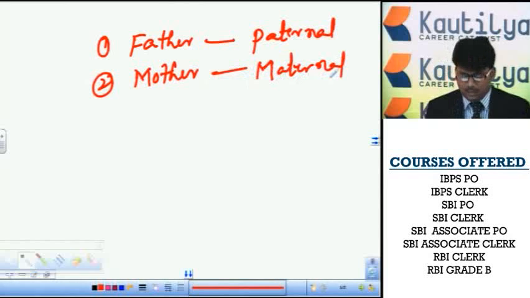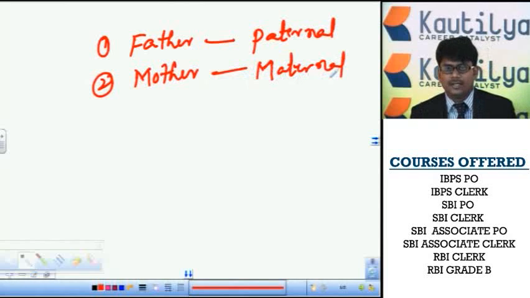Okay, the blood relations are of two kinds: first from the parent side, second from the partner side. The parent side relations are classified into two ways: first from the father side, second from the mother side. The father side relations are called paternal relations, and mother side relations are called maternal relations.